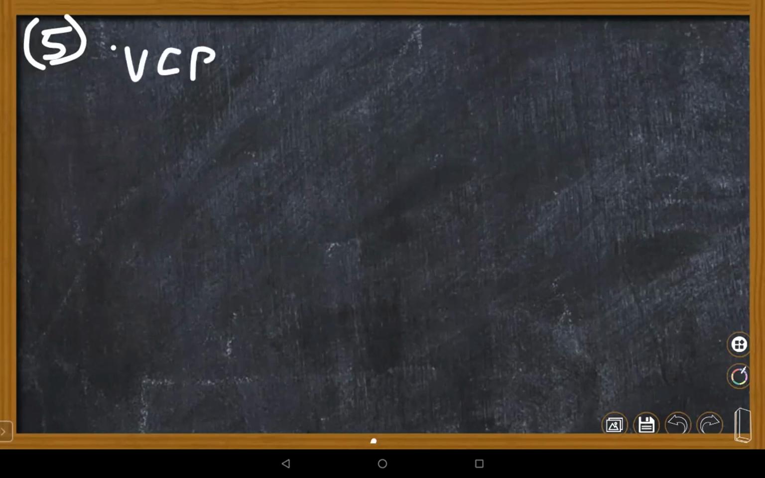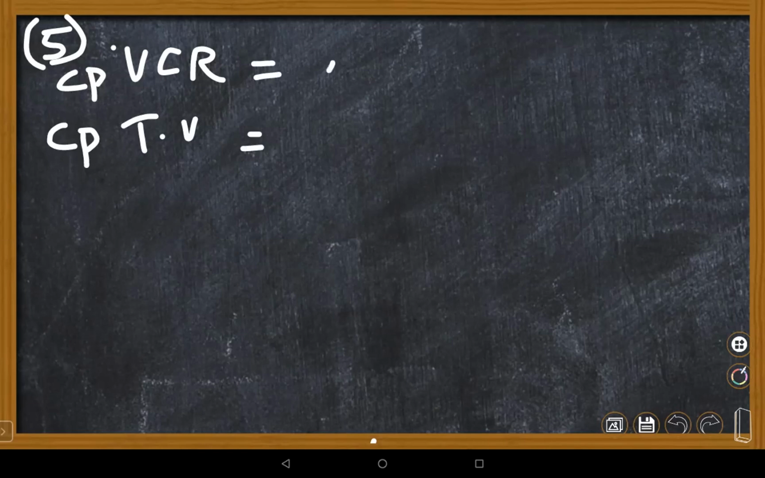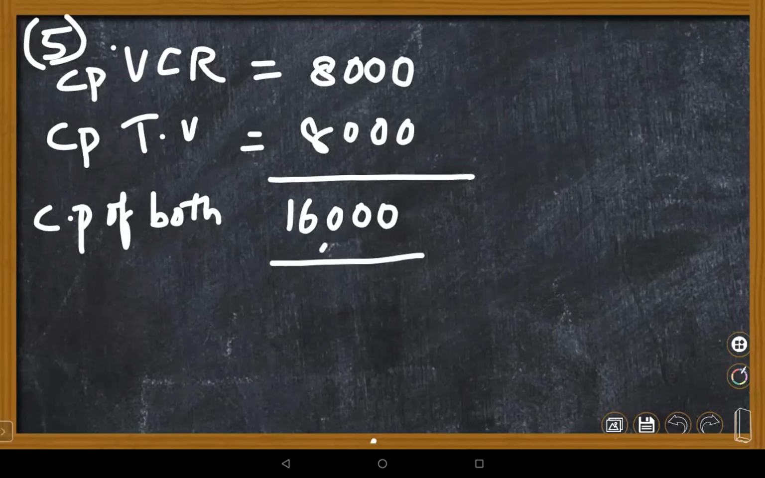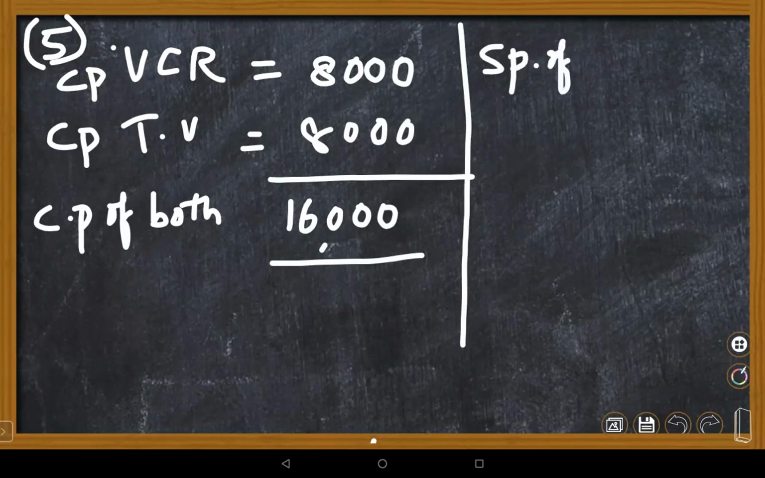The cost price of the VCR and the cost price of the TV are both the same. What is that? 8,000. Ma'am, can I say step by step? Yes. The cost price of both is 16,000. Ma'am, the SP of the VCR is nothing but 7,680.